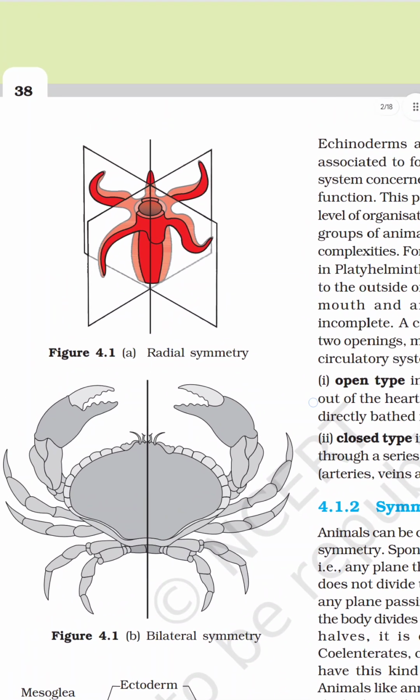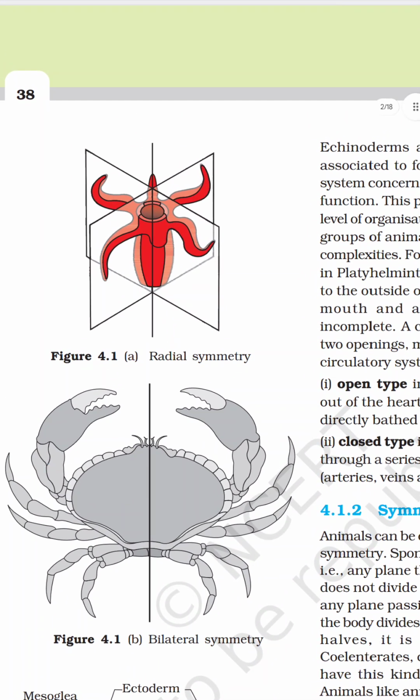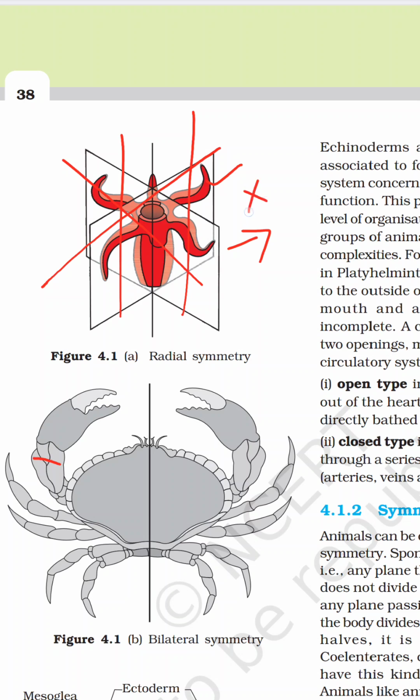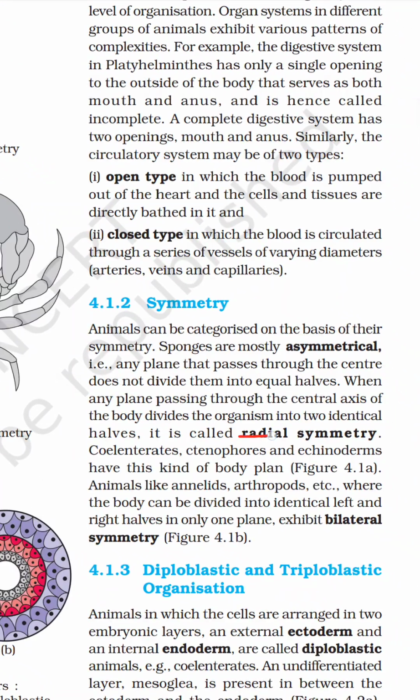If we pass a plane like this, it does not divide into equal parts, and this is known as asymmetry.